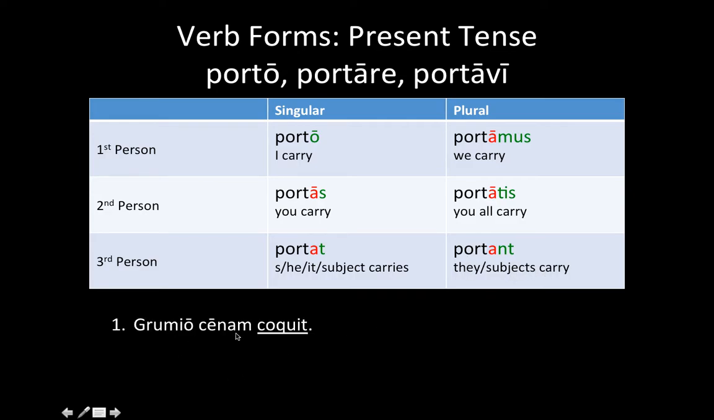For example, Grumio cenam coquit: Grumio cooks dinner. Pecuniam teneo: this O here means that it is I, so I hold the money. In culinam curritis: this TIS here means that it is you all, so you all run into the kitchen.